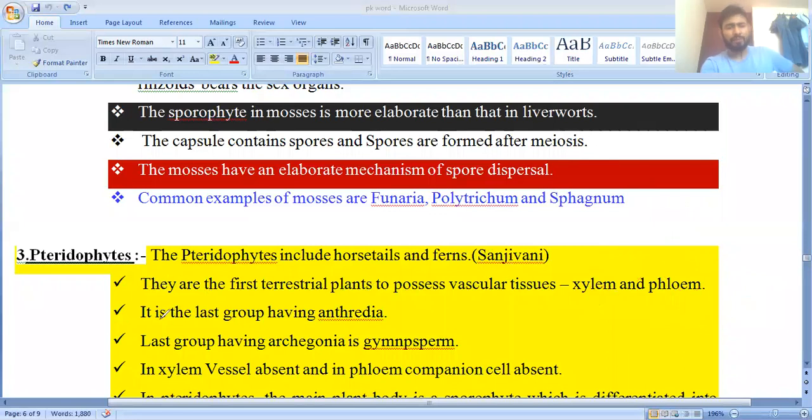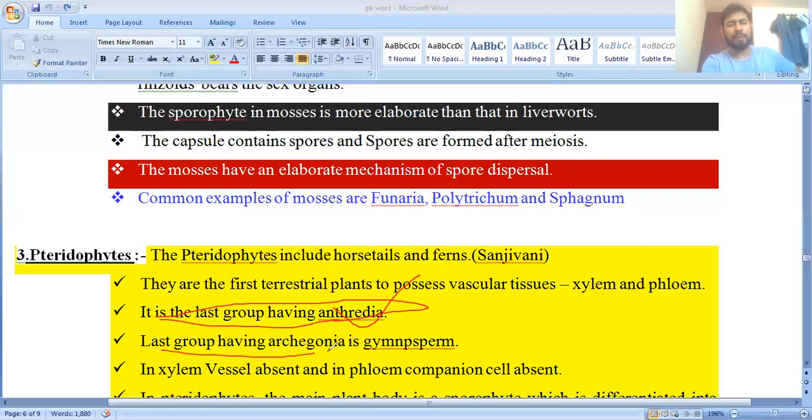Okay. It is the last group having antheridia. If we check the Bryophyta, they have both antheridia as well as archegonia. Antheridia is the male reproductive organ, and archegonia is the female reproductive organ. Clear? But Pteridophyta is the last group having antheridia. So this is also very important.